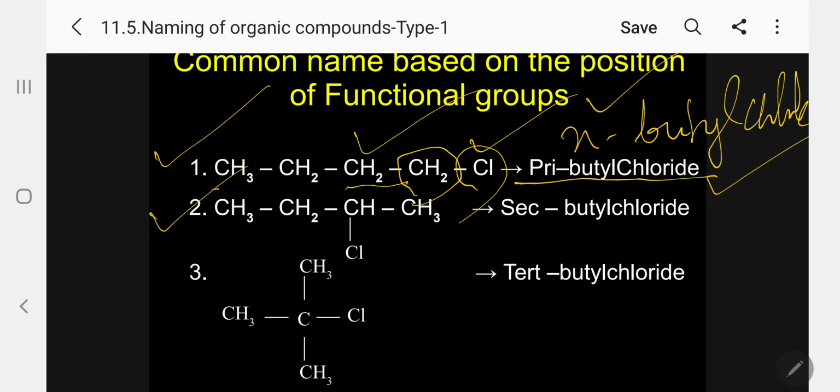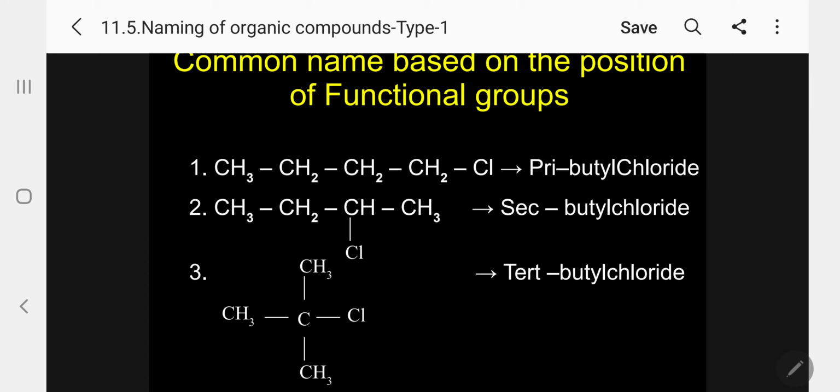Then, the second case is secondary butyl chloride. Why? Because here the functional group is Cl, a halogen, attached to a carbon atom, CH, which is further attached to 2 different carbon atoms. So it is secondary butyl chloride. The same way, kindly follow.